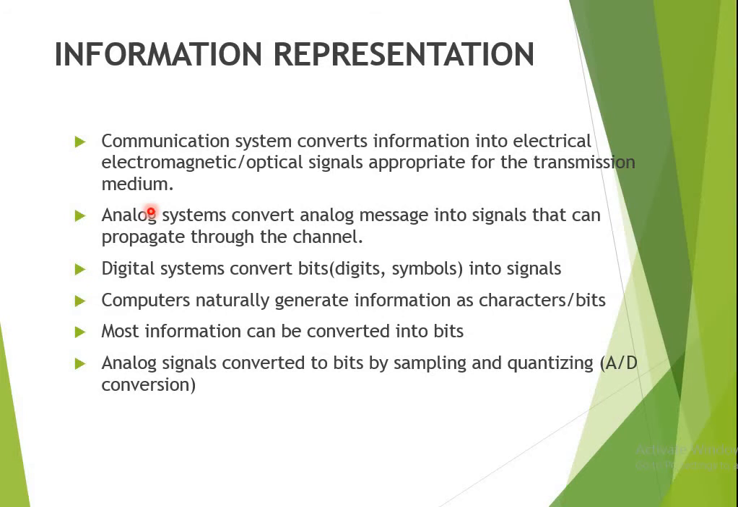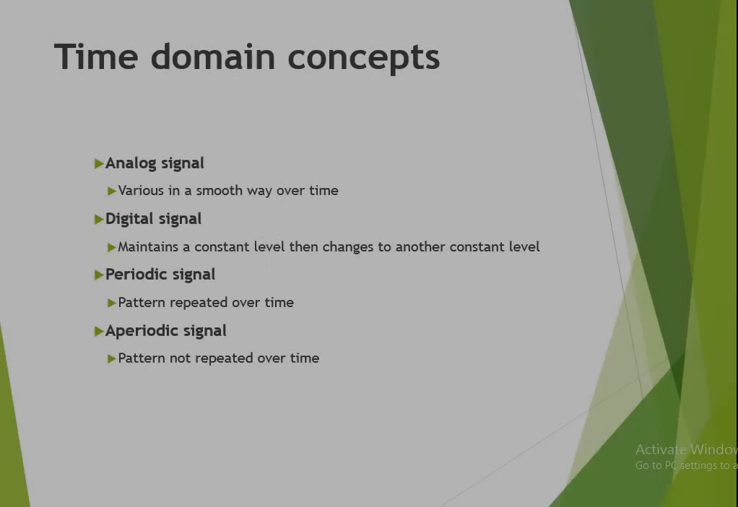The first one is information representation. The communication system converts the information into electrical, electromagnetic or optical signals appropriate for the transmission medium. An analog system converts an analog message into a signal that can propagate through the channel. A digital system converts bits or symbols into signals. Computers naturally generate information as characters or bits. Most information can be converted into bits. Analog signals are converted to bits by sampling and quantization.